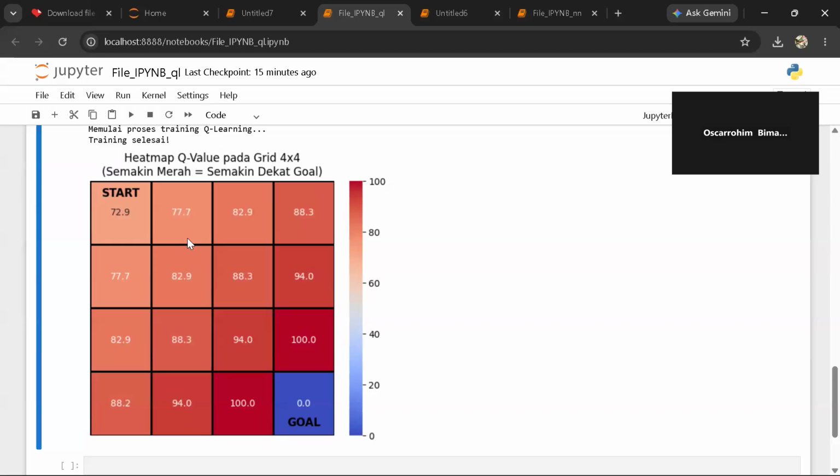Each step the agent takes away from the goal reduces the expected future reward. This beautiful gradient essentially creates an artificial gravity well. It proves without a doubt that the agent has successfully learned the optimal policy to reach the goal from anywhere on the board. The agent simply needs to step into the adjacent tile that has a higher number.